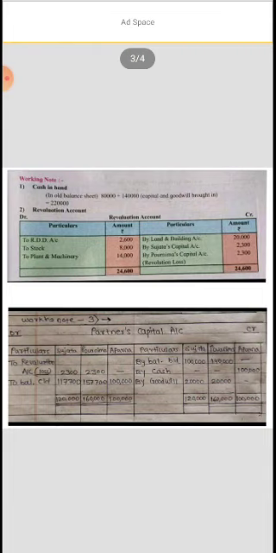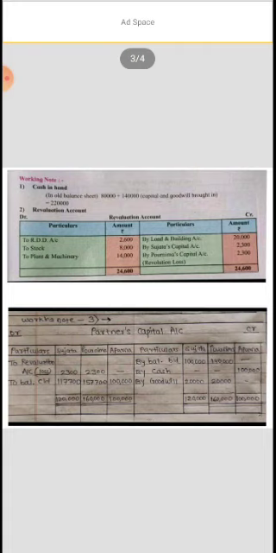Now all the postings are done, so we are going to balance the account. Taking the credit total first, that is 1,20,000 Sujata, 1,60,000 Purnima and 1 lakh Aparna, and less 2,300 respectively from Sujata's account and Purnima's account, you will find the balancing amounts, that is 1,17,700, 1,57,700 and 1 lakh as the capital of the partners.